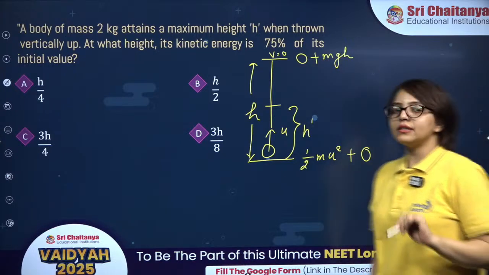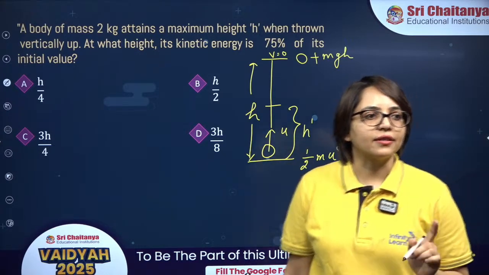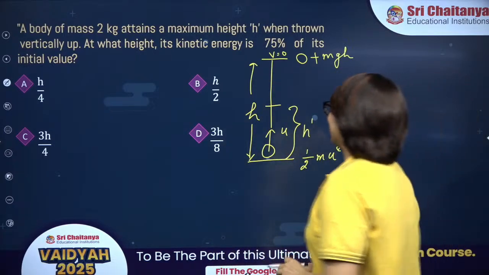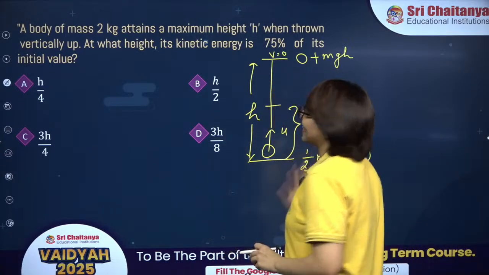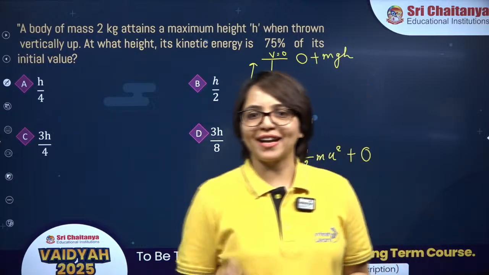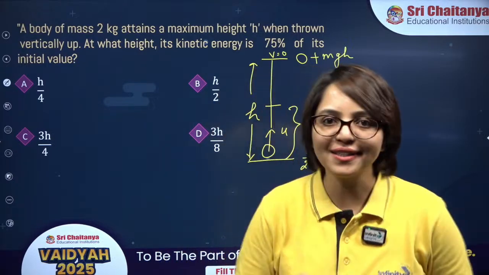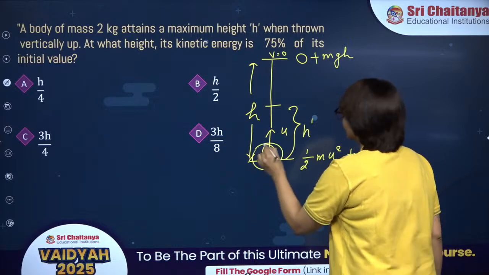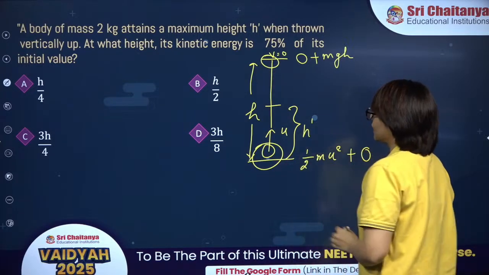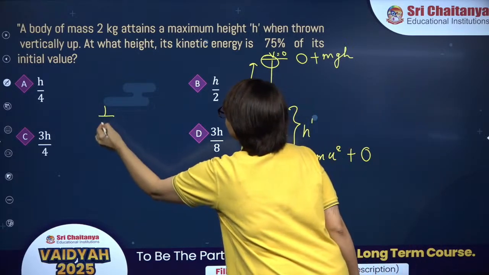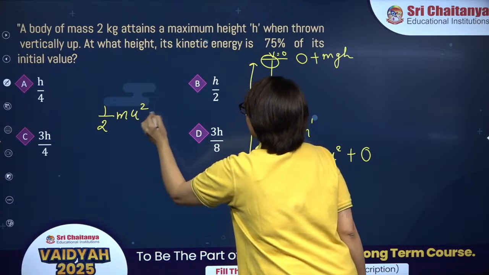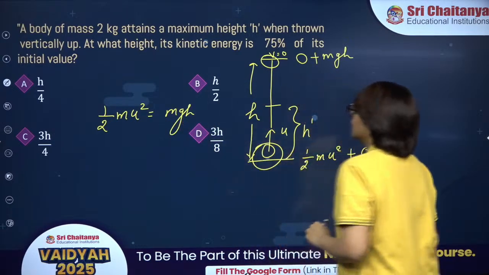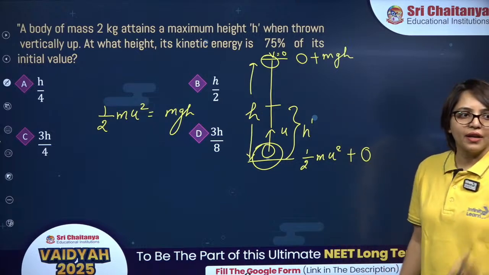There are no non-conservative forces acting in the system, right? So the total mechanical energy of the system will be constant. Whatever mechanical energy you have here, the same mechanical energy should be here. That means half mu square should be mgh. This is the first piece of information.